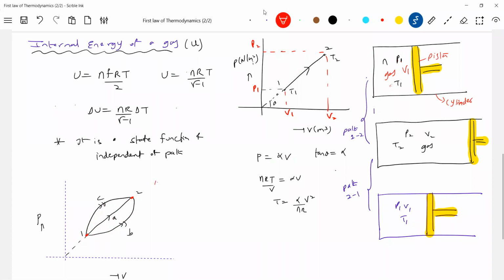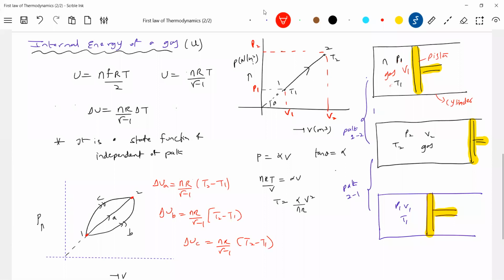Internal energy depends only on the state, according to the formula. For path A, it is nR over gamma minus 1, times T2 minus T1. For path B, nR over gamma minus 1, T2 minus T1. For path C, nR over gamma minus 1, T2 minus T1.